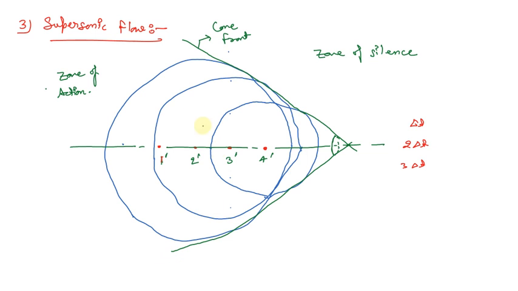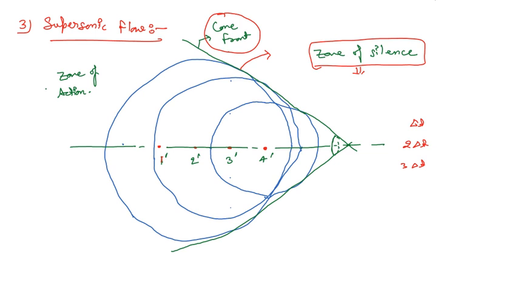The front they generate is known as the cone front. And beyond this front, there will be a zone of silence, because after this cone front there will be no sound heard by any person.